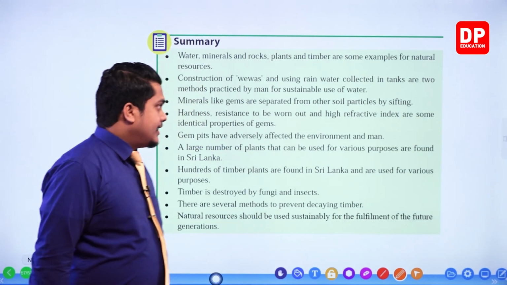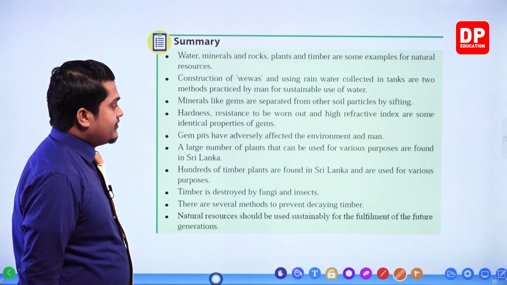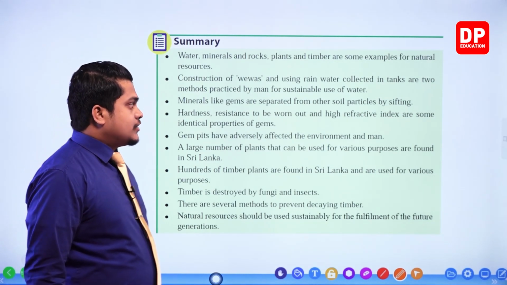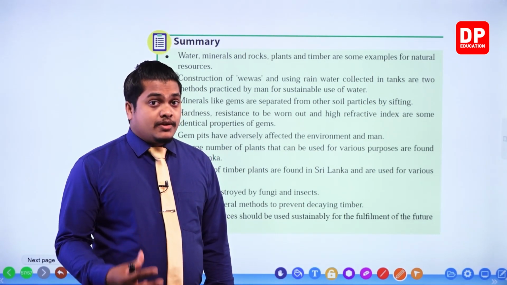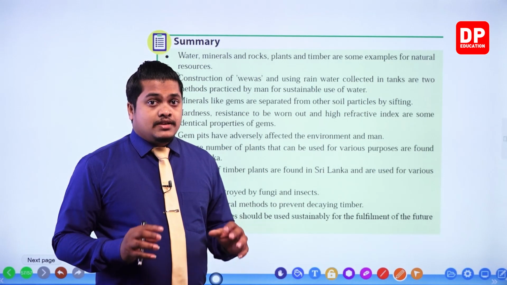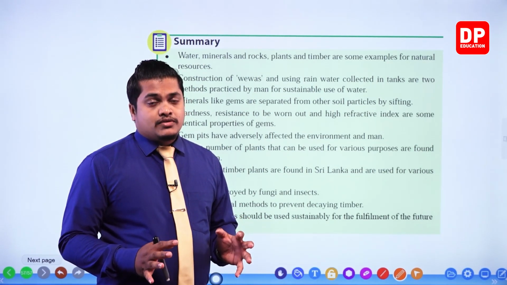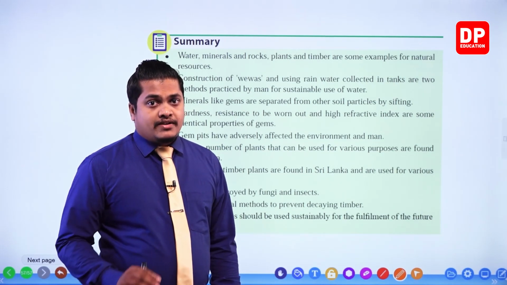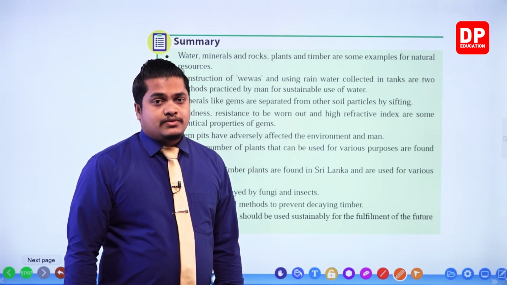Then gem pits have adversely affected the environment and man. So we discussed several problems related to the gem industry, and several incidents which arise because of it. Those things will eventually harm the environment as well as man.